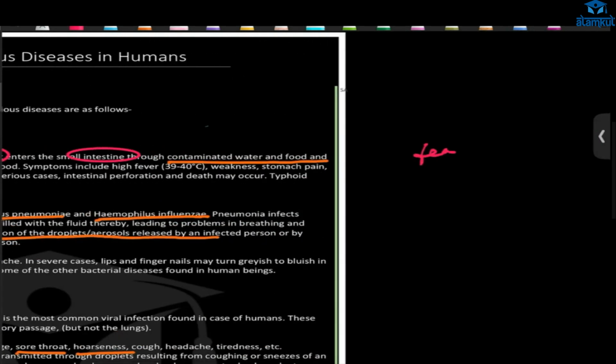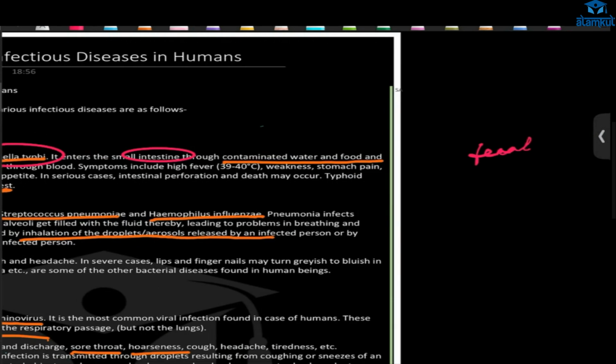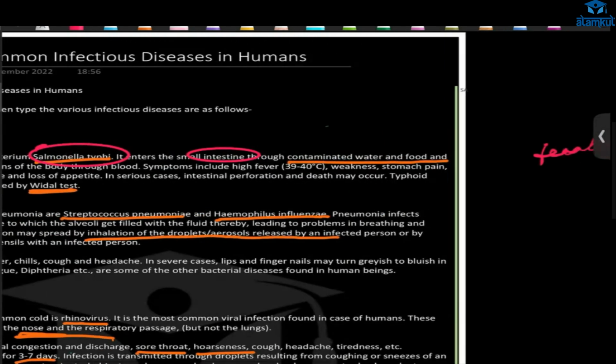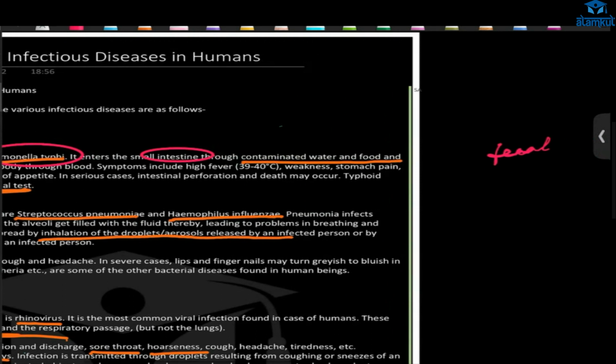This goes to the soil, and then because we do irrigation, the water will fall to the river. Also from the sewage, if it is not treated, the sewage treatment plant, which you will learn in microbes in human welfare.